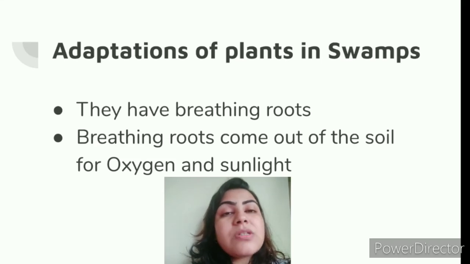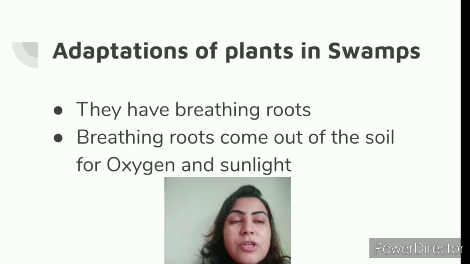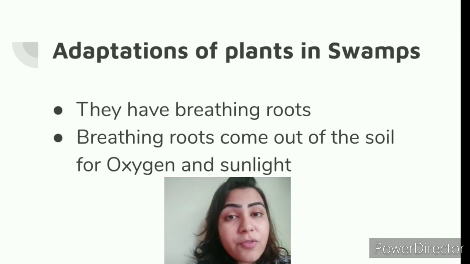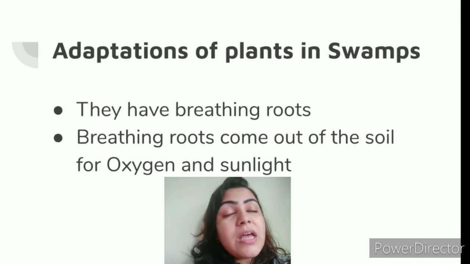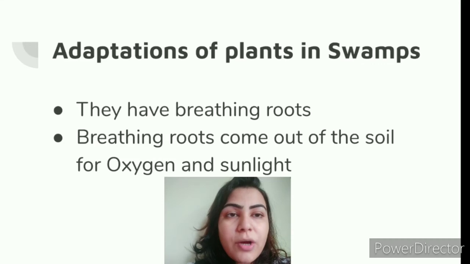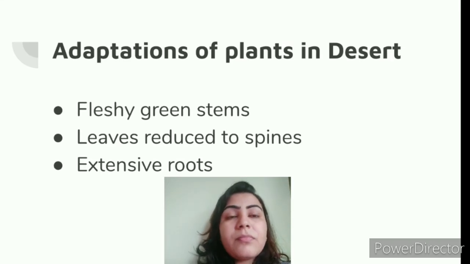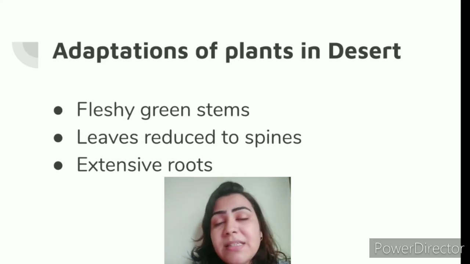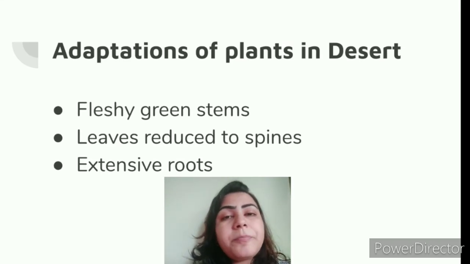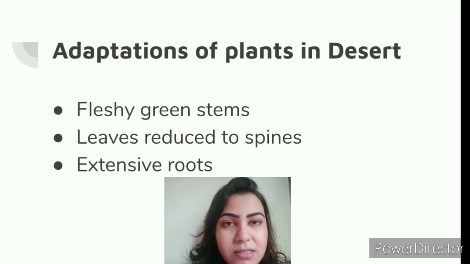Now why are the roots known as the breathing roots? Because these roots come out of the soil for the oxygen and sunlight. Okay, so the swampy areas have a special kind of roots which are known as the breathing roots. These breathing roots come out of the soil to take up oxygen from the air and sunlight so that they can make their food. Next we have the plants in the desert, and we all know the example of a cactus.